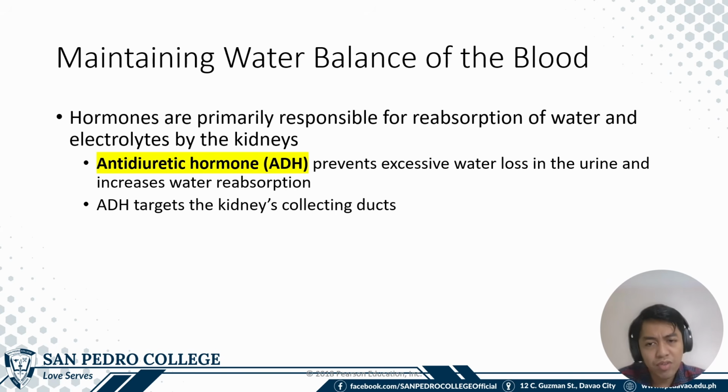Some hormones that are responsible for the reabsorption of water and electrolytes by the kidneys include your antidiuretic hormone or ADH. It prevents the excessive water loss in the urine and increases the water absorption. So, when we are dehydrated, our body will secrete more antidiuretic hormone in order for us to release as little water as possible through the urine.